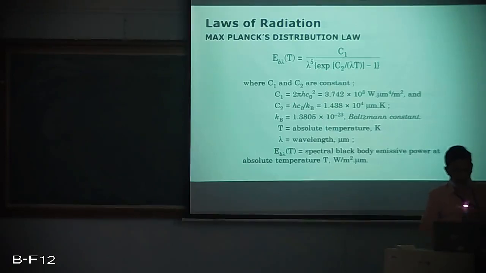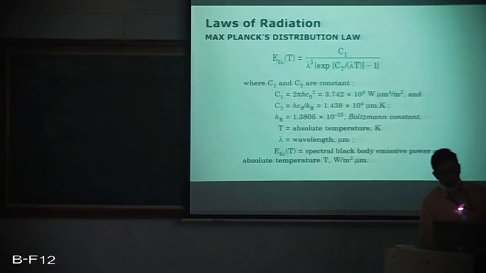There are certain laws of radiation, wherein the first being Max Planck's distribution law, and there is an expression which is being given telling that EB lambda at T is equal to C1 divided by lambda to the power 5 into exponential of C2 by lambda T minus 1, wherein the C1 and C2 are constants called Planck's constants, and Kb is Boltzmann's constant, and T is of course temperature, lambda being wavelength, and EB lambda T is the spectral black body emissive power, of course at a temperature T, measured in watt per meter square micrometer.